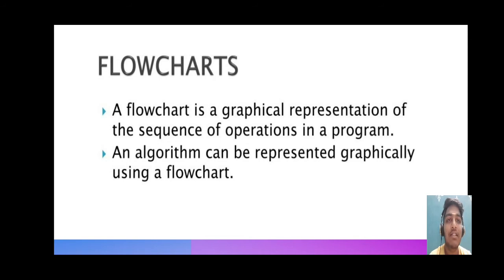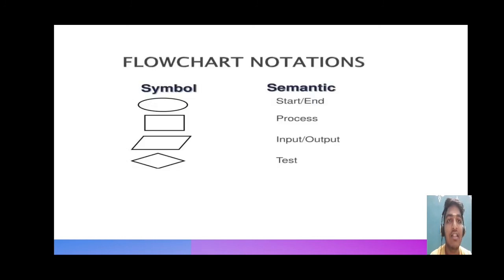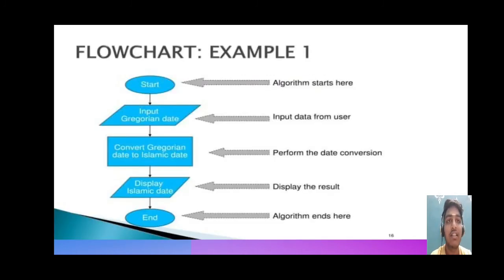A flowchart is the graphical expression of the sequence of operations in a program. These are some symbols in flowcharts. The first symbol is used for start and end, the second symbol for processing, the input and output can be written in the third box, and for testing we can use the fourth diagram. And next, we are seeing one example.